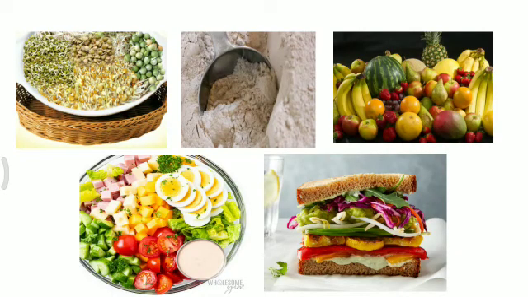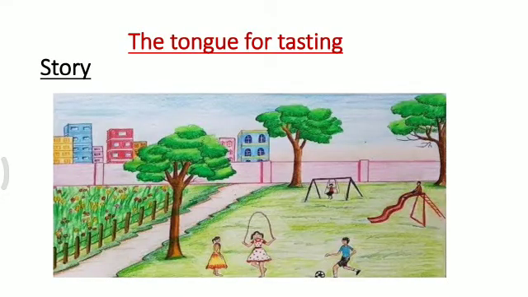Next, sprout pulses before cooking them. Use whole grain without sifting. Eat fruits with their skin whenever possible. Eat raw salad, and also mix two or three foodstuffs while making a dish. In this picture you can see a sandwich. Then we will see a tongue for tasting.